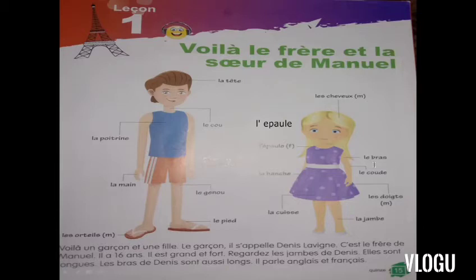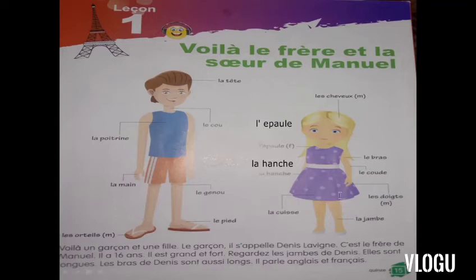Okay, so now here her chest, la bras. Now here I should write her vest, la hanche. Okay, so this is known as her vest. Now her elbow, le coude, and now her thighs, la cuisse.